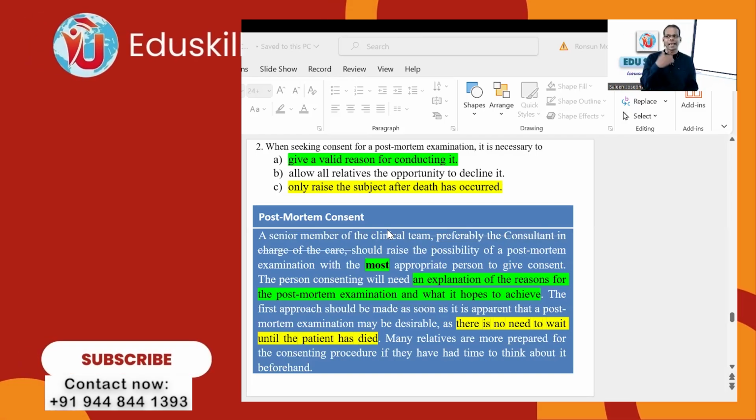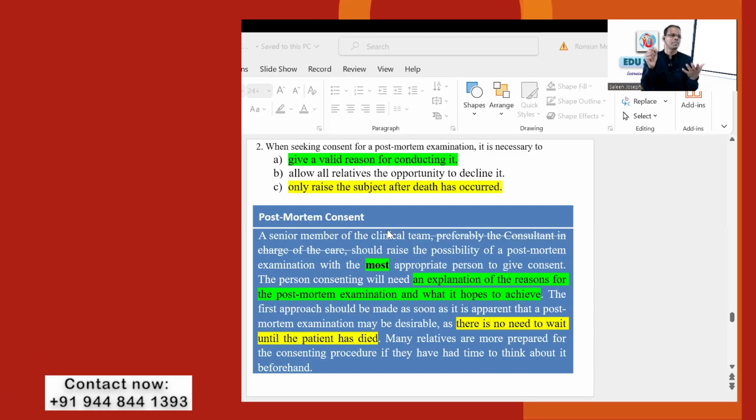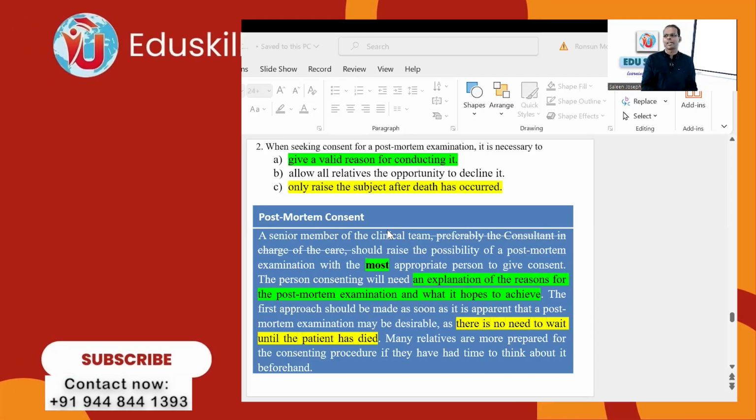Then you scan the text. Then you realize that is the correct answer. Then when the exam happens, you need not go and verify the answer at all. Is that clear? Yes, Father. Clear? Yes, Father.